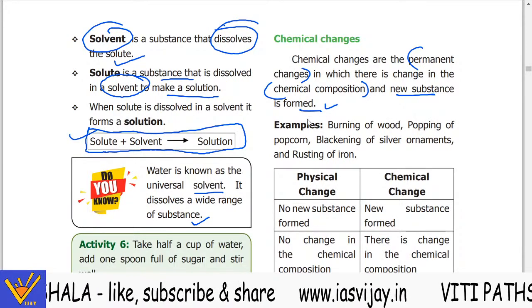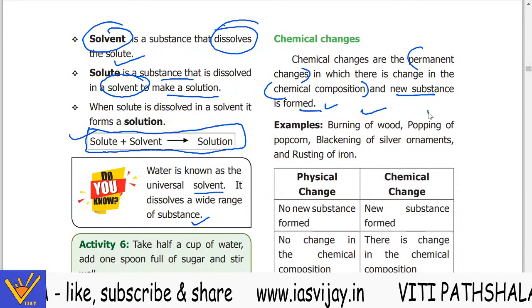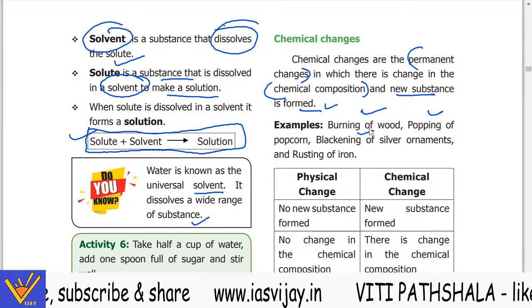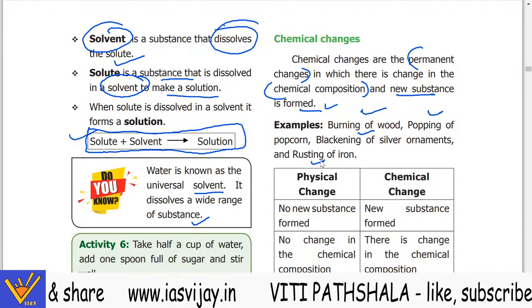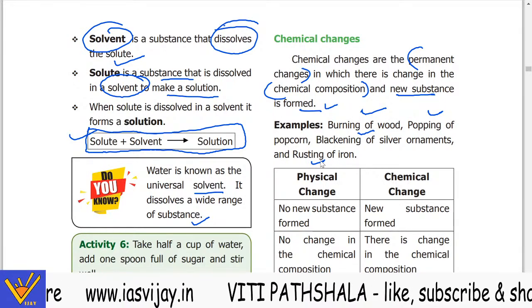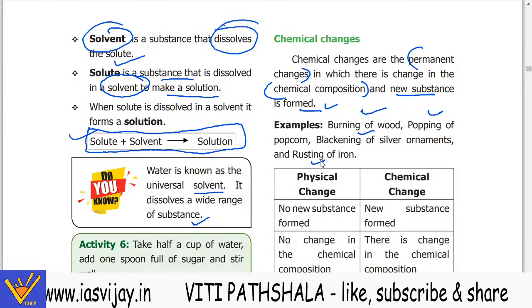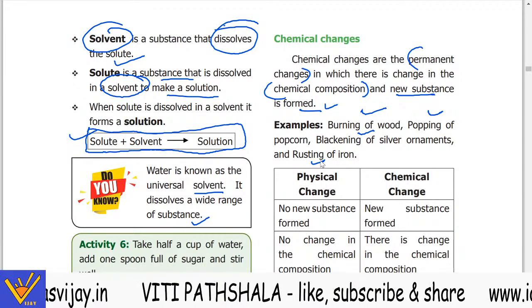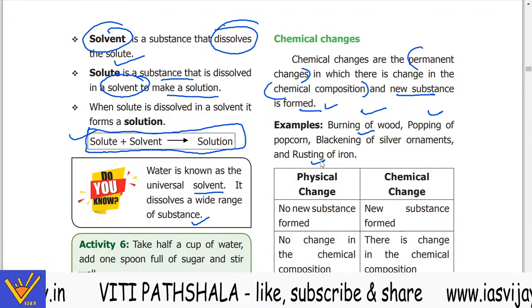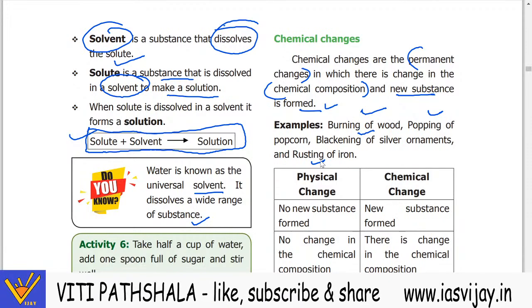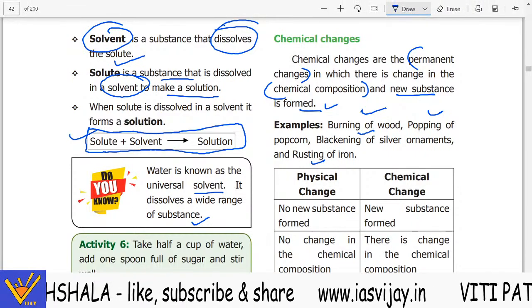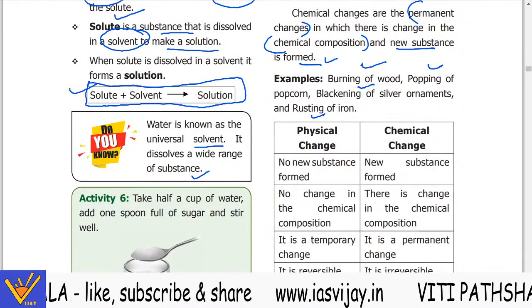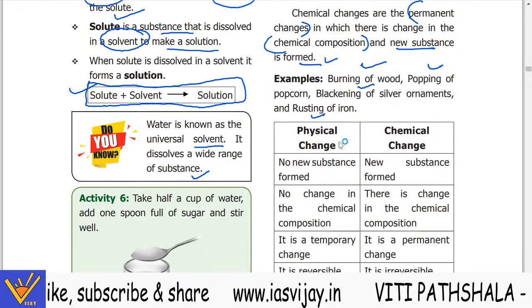So examples are burning of wood, popping of popcorn, blackening of silver ornaments and rusting of iron. So in this the chemical composition changes, a completely new substance is formed and that is irreversible. उसको हम दोबारा उस फॉर्म में नहीं ला सकते. Now physical change: no new substance.